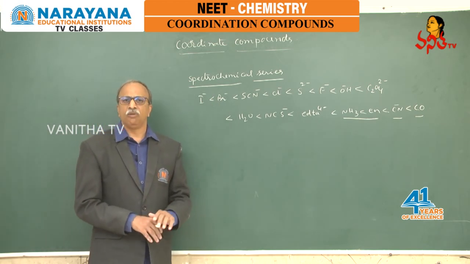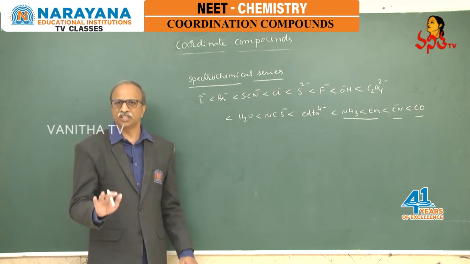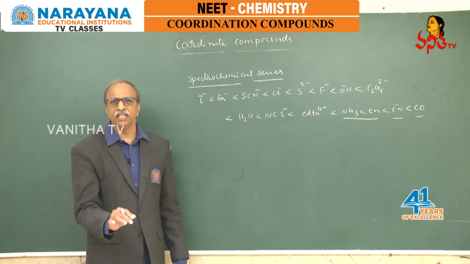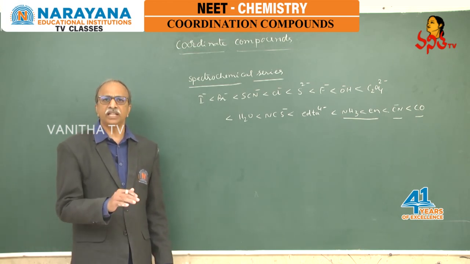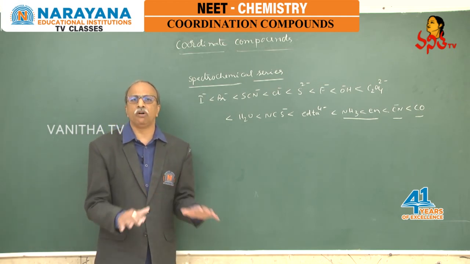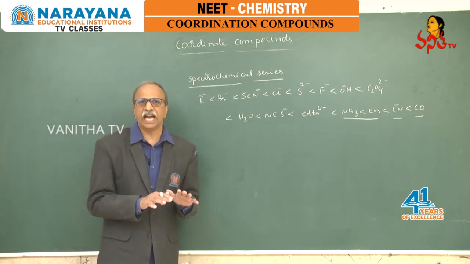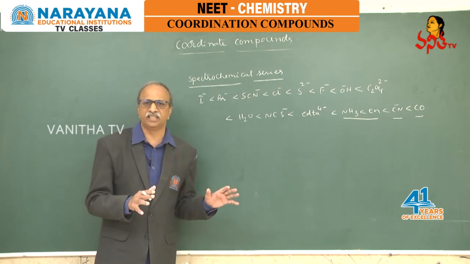One difficulty or drawback of this theory is mainly this: the bonding is taken as ionic in nature, but in coordination compounds the bonding is mostly covalent. That covalent character of these complexes is not well explained by this theory.